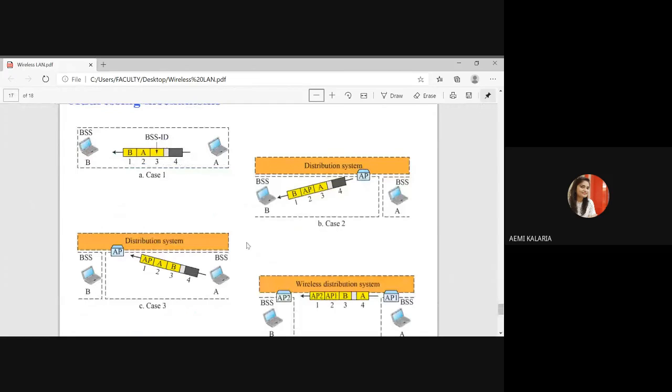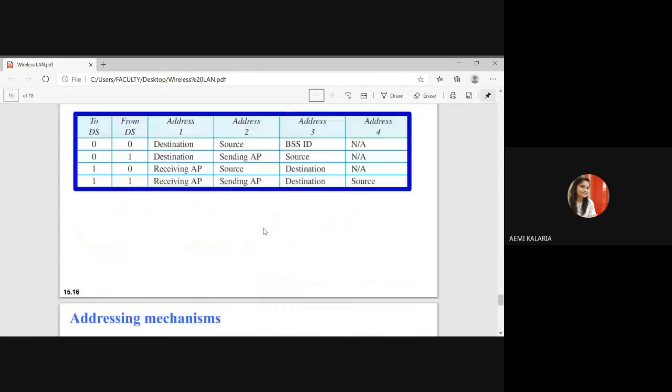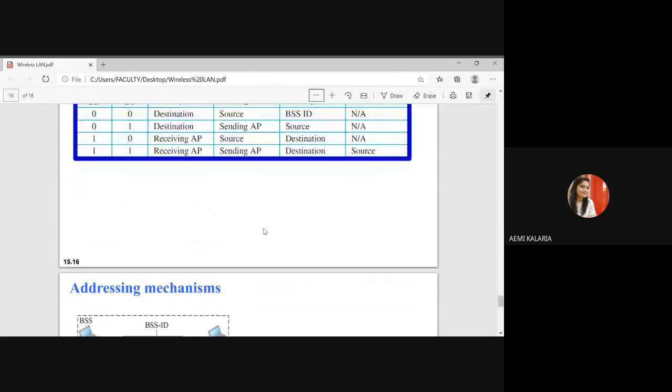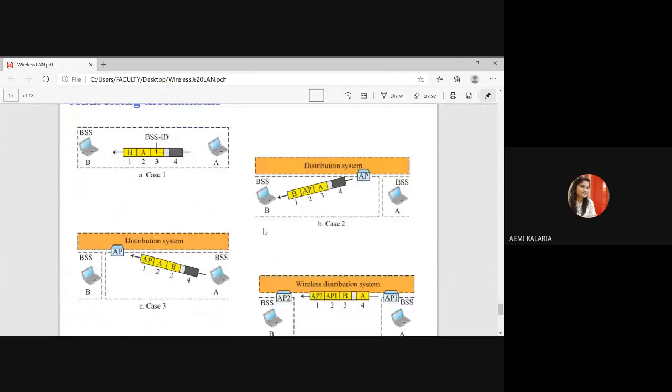Now, the second case I'll consider is 0, 1. So To DS is 0 and From DS is 1. Then what will it represent? This frame is coming from the distributed system, from an AP, and going to a station. If you carefully observe, it is coming from an AP and going to one station. This is the second scenario.